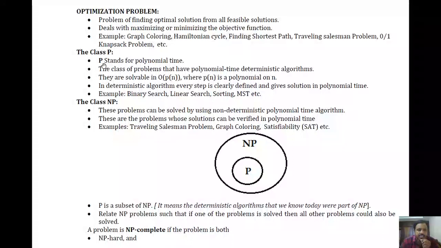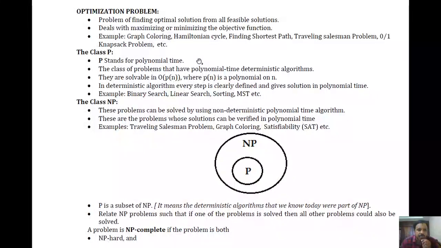Okay, next one. Here the problems are generally divided into two classes, P class and NP class. Just try to identify the difference here. First, P class. P stands for polynomial time, right? So here we are using the letter P, and P indicates polynomial time.